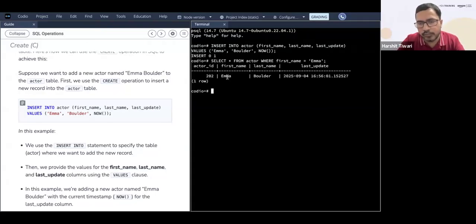There you go. Okay, so this was the same query. Earlier it was giving us a bug, but after that I refreshed, and as soon as I refreshed, this insertion has gone. So once you refresh, that's part of Codio.